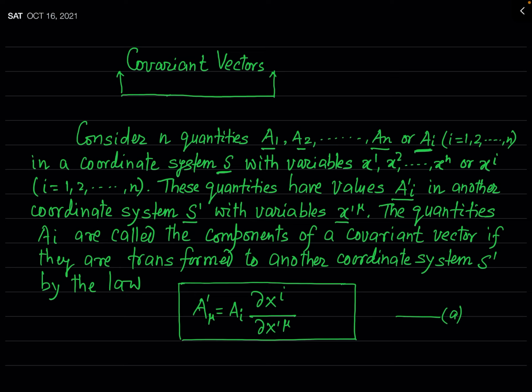If you consider that the values of these quantities Ai in coordinate system S prime are A prime mu, then if A prime mu is equal to Ai times del xi by del x prime mu, then you can say that these quantities Ai are the components of a covariant vector.